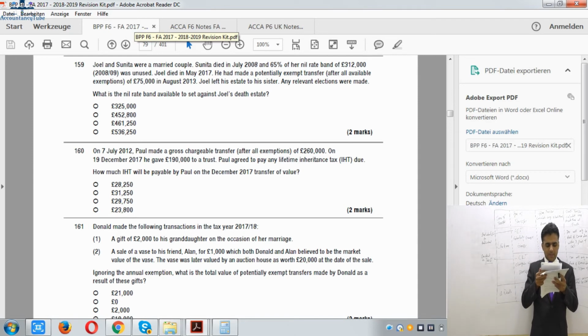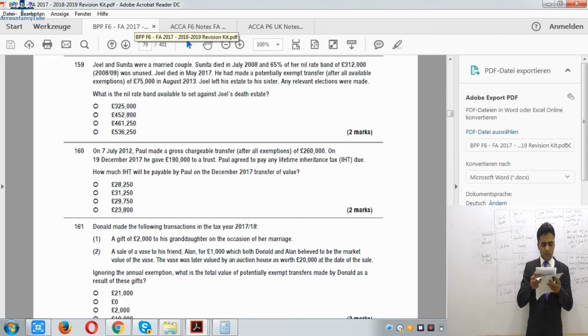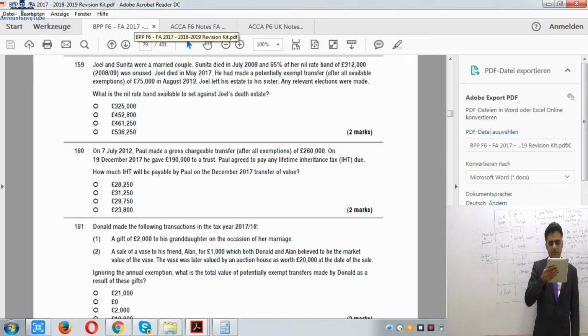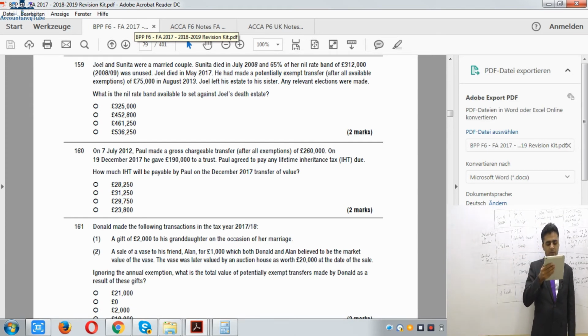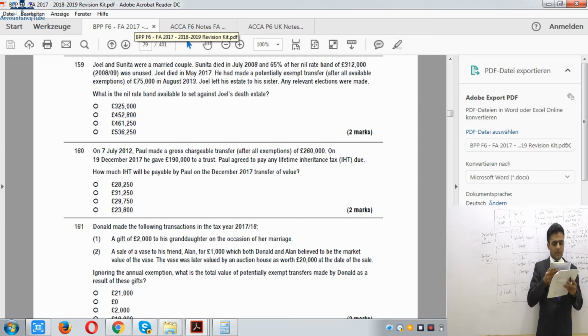So easy peasy lemon squeezy. 65% of the current nil rate band, whatever that would be, so we'll use that. 65% of £312,000 was unused. Joel died in May 2017. He had a potentially exempt transfer after all available exemptions of £75,000 in August 2013. Joel left his estate to his sister. Any relevant elections were made. What is the nil rate band available to set against Joel's death estate? So what would be the available nil rate band to set against Joel's estate?